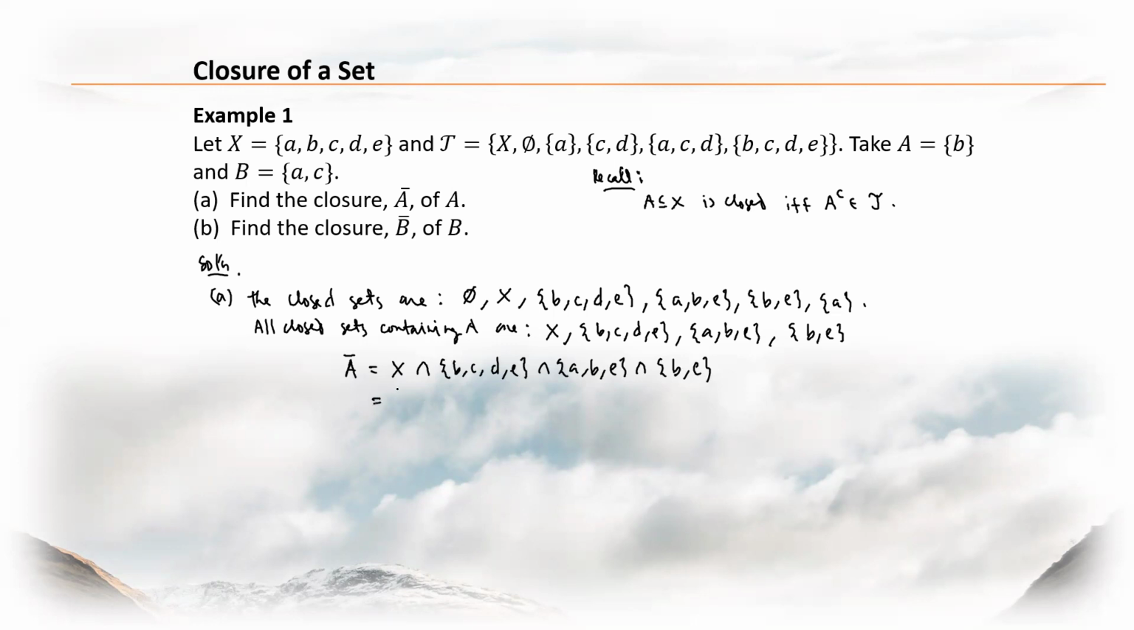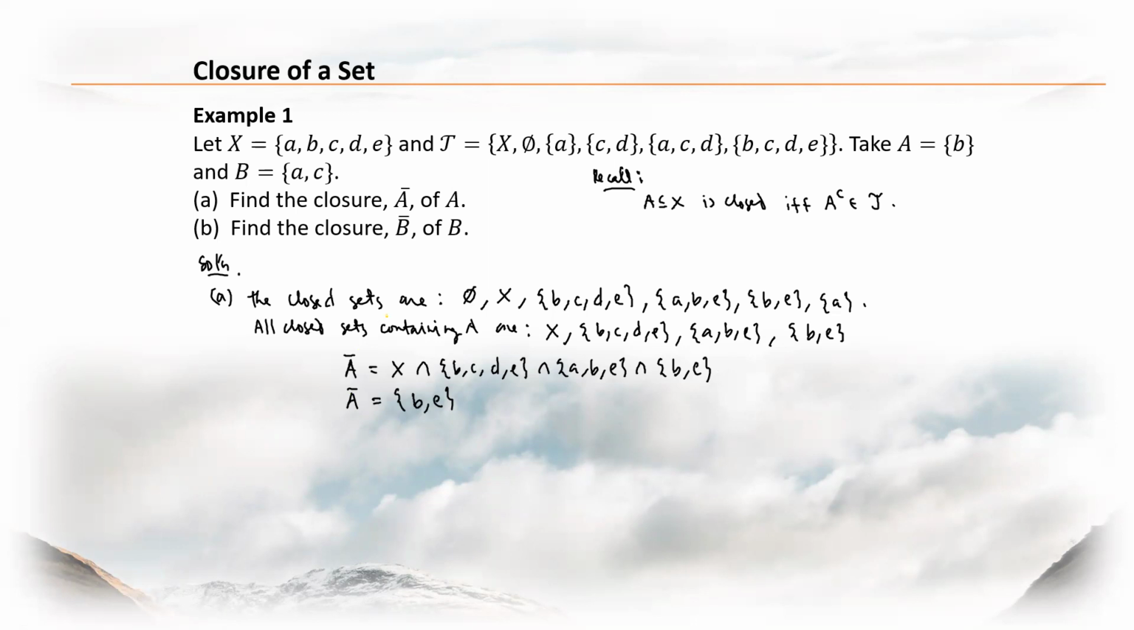And what is the intersection? The common elements are B and E. Those are the common elements of these closed sets. So therefore, A bar, or the closure of A, is the set whose elements are B and E. Okay. So I hope that's clear.